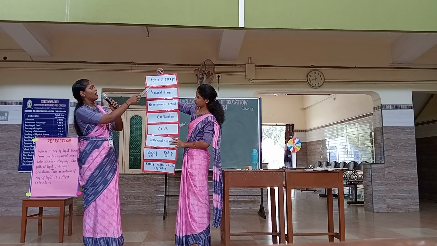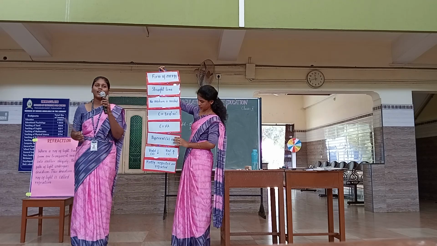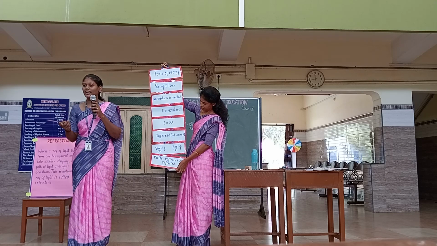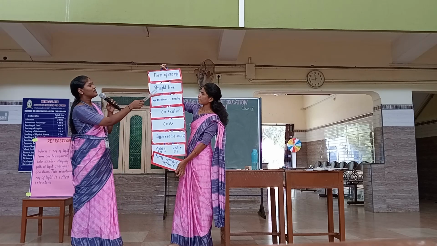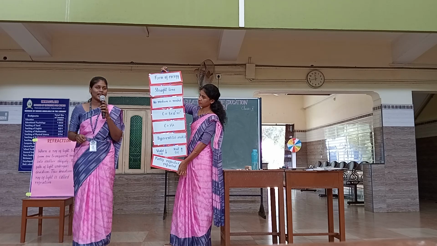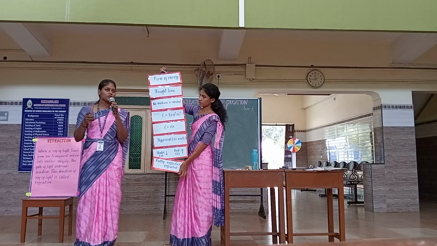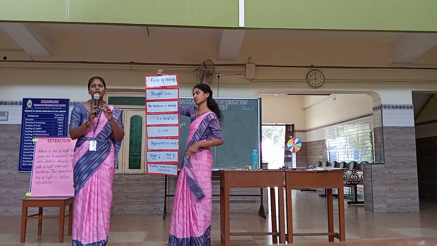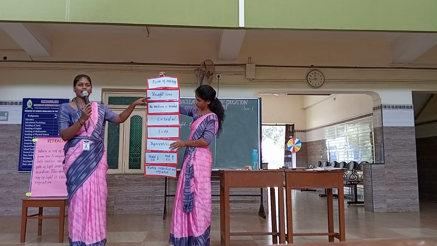First property is light is a form of energy. So we saw that light is an electromagnetic radiation, and electromagnetic radiation is a form of energy. So light is a form of energy. And the next is travels in a straight line. This means that light always travels in a straight line. Consider a tube. When you see from one end, you will be able to see through the other end. But when the tube is bent at the middle, you will not be able to see the other end. So this proves that light travels in a straight line.